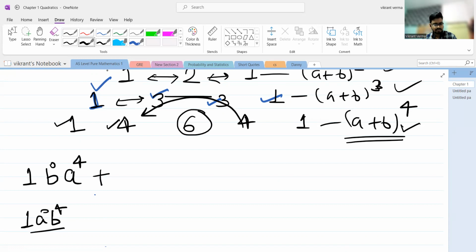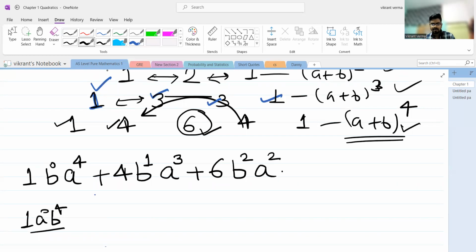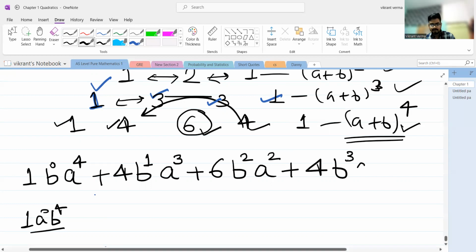Then I will pick this coefficient right here, 4. It will be 4. Now I will increase the power of b by 1. It will become b raised to the power 1. And now I need to reduce the power of a by 1, so it will become a cube. Similarly, now I will pick this coefficient here, 6. It will become b square because I am increasing the power of b, and I am decreasing the power of a. Similarly, 4 will come here. It will be b cube and a, because I am reducing the power of a.